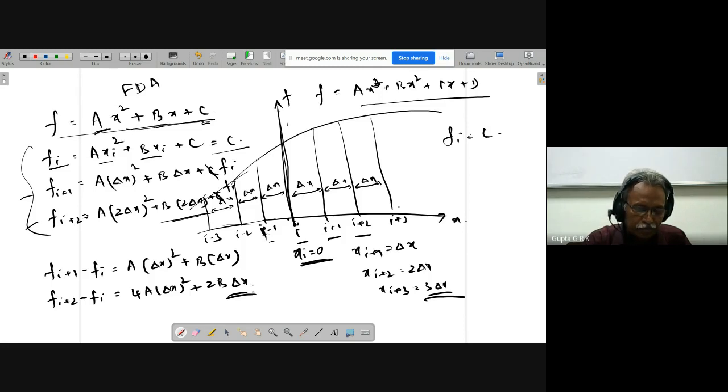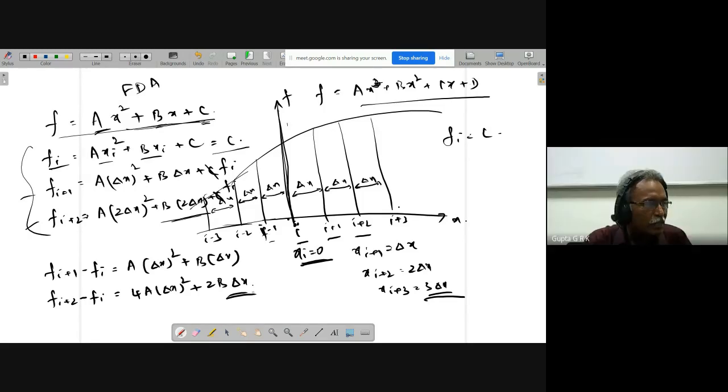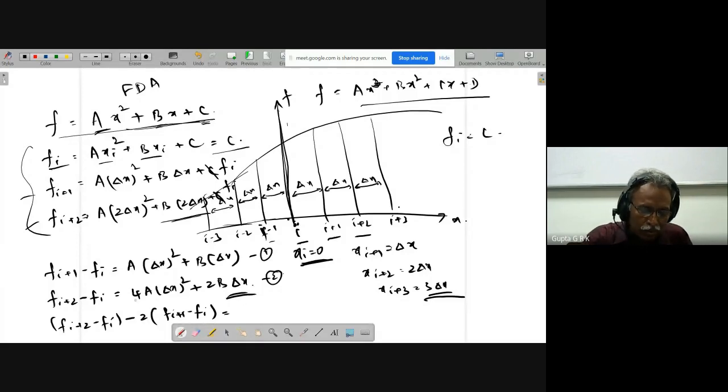How to do that? If you want to eliminate b or a from these two equations, first to get a, multiply the first equation by 2 and subtract it from the second. So fi plus 2 minus fi, this is the second equation, minus 2 into fi plus 1 minus fi is equal to 4a minus 2a, so 2a delta x whole square, and the b terms will go off.